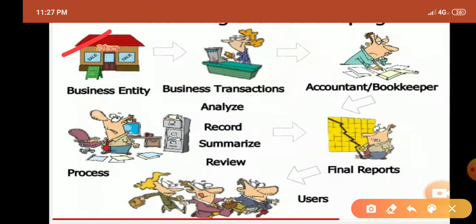Second is business transaction. We know that transactions which are related to the business are called business transactions. All these are done by the accountant and bookkeeper. The process of the accountant and bookkeeper is analyzing, recording, and summarizing. All these are helpful to prepare a final report. The final report is very helpful to the user to take decisions according to the final report of the financial transactions.